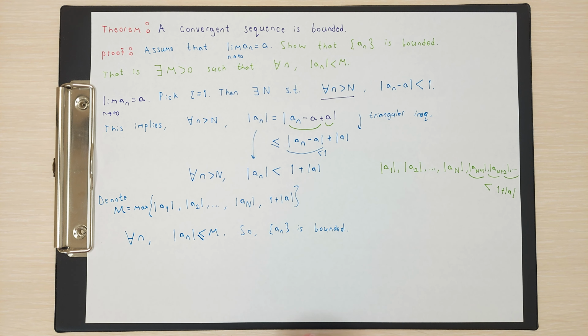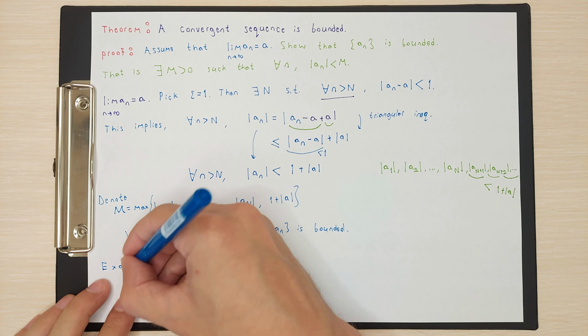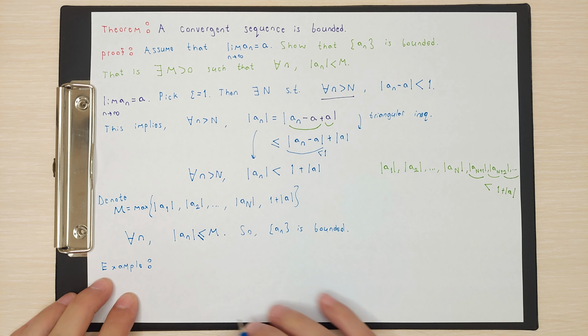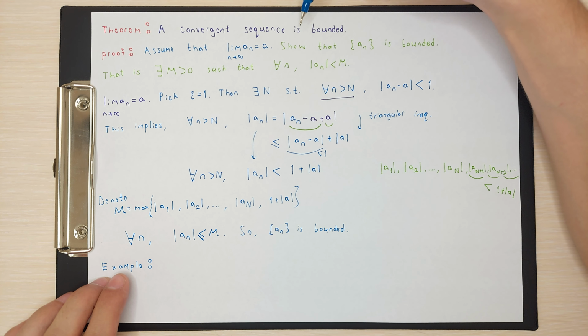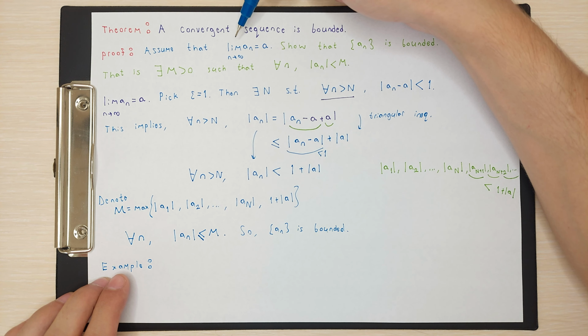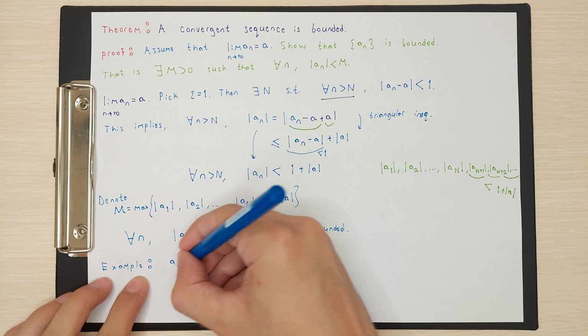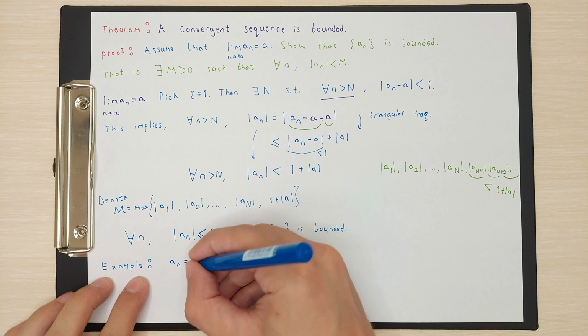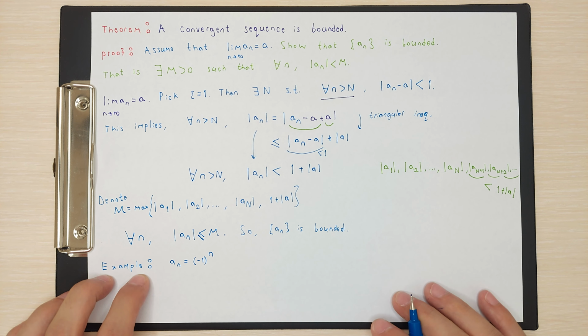And vice versa. What if your sequence is bounded? Is it convergent? Think about the converse. If your sequence is bounded, is it a convergent sequence? The answer is no. Because let's define our sequence an as minus 1 to the power n.